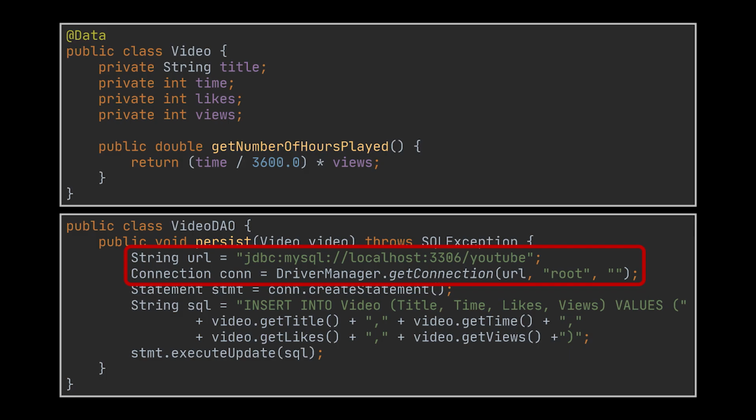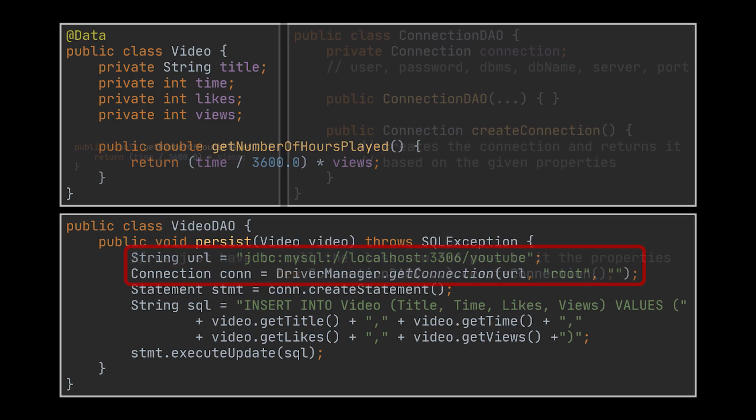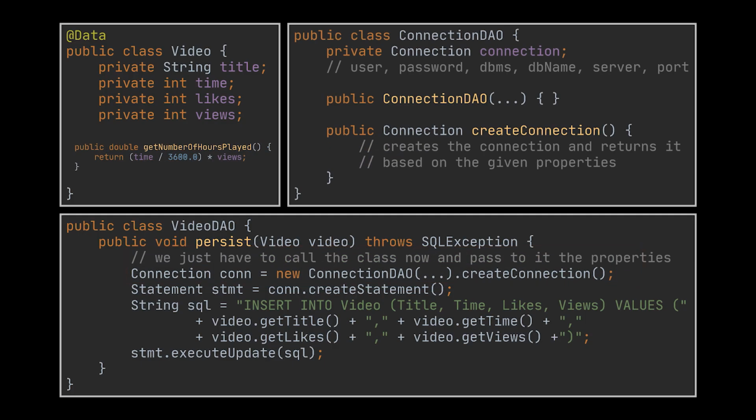Why? Well, what if we decided in other parts of our application to use this same piece of code but with a different user, or to establish a connection but to a completely different database management system? We should have a class that allows us to do so with the flexibility to specify all of these parameters. And if we were to extract such a class, it should look something like that.